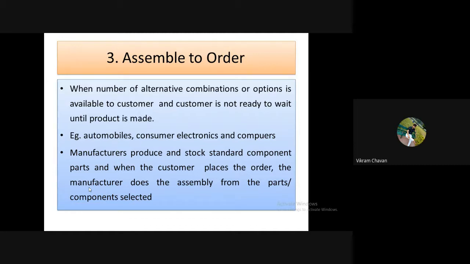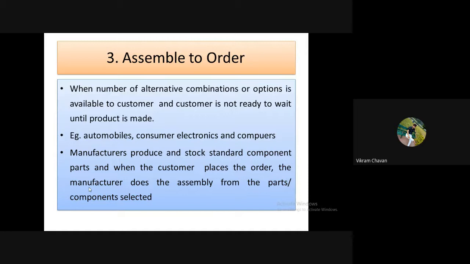The specific parts are already available as finished products, but there are more options with the customer, and because of those options, the customer selects the option and the dealer prepares the assembly accordingly.